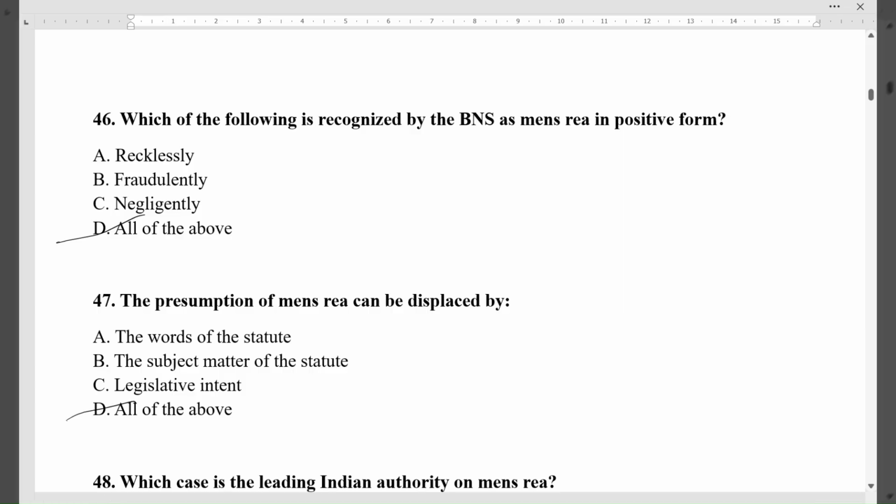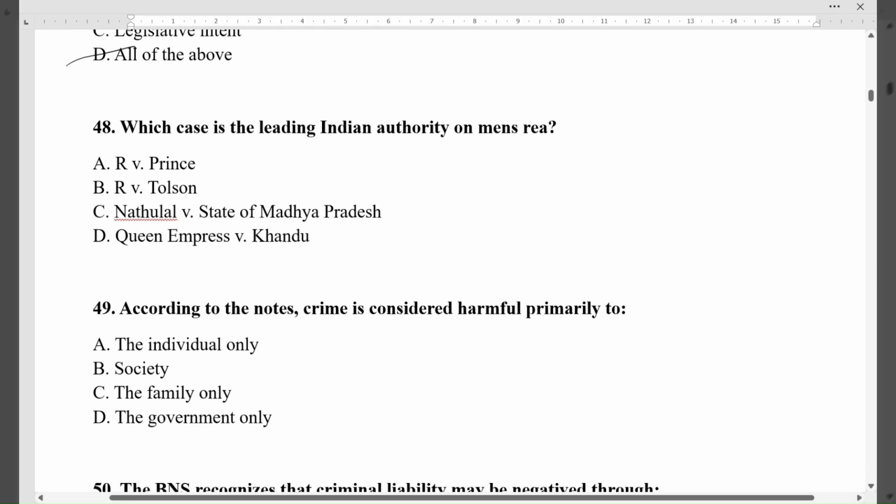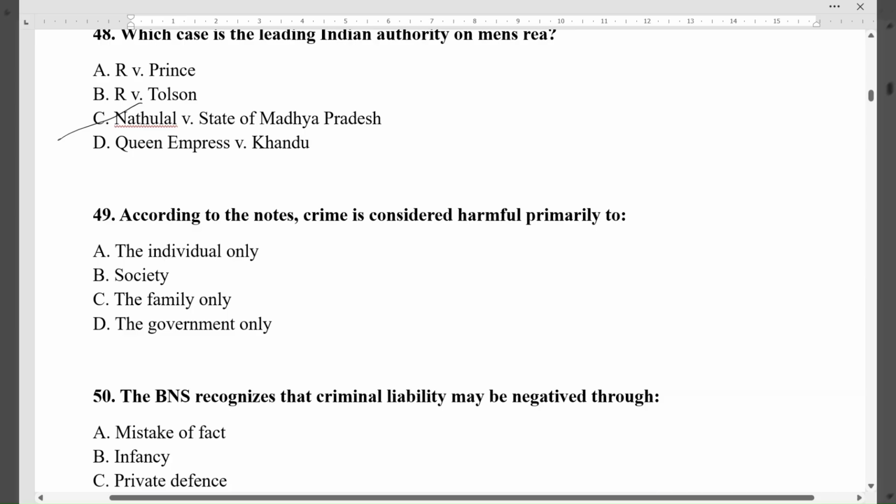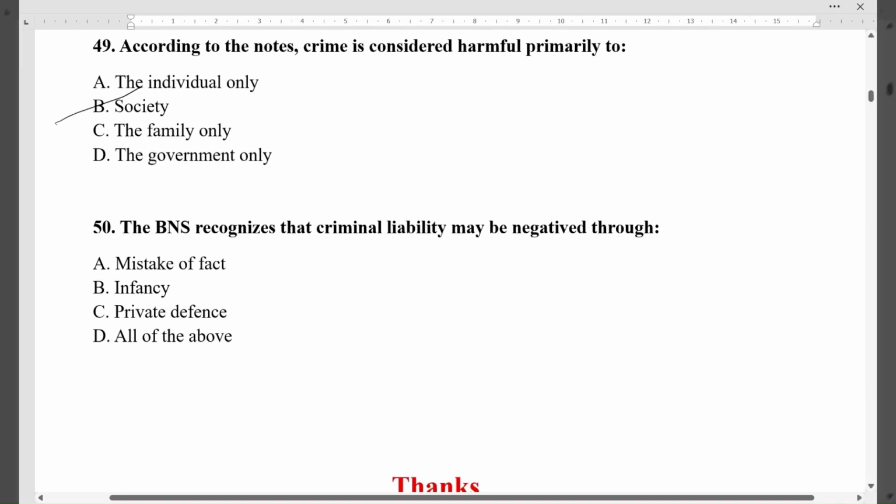Question 48. Which case is the leading Indian authority on mens rea? The correct option is C, Nathulal v. State of Madhya Pradesh. Question 49. According to the notes, crime is considered harmful primarily to. The correct option is B, society. Question 50. The BNS recognizes that criminal liability may be negative through. The correct option is D, all of the above.